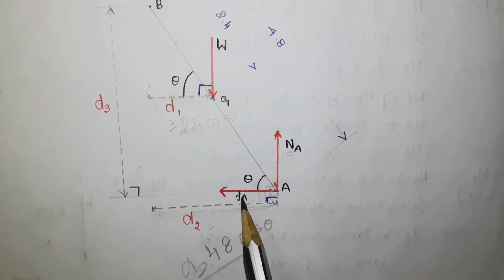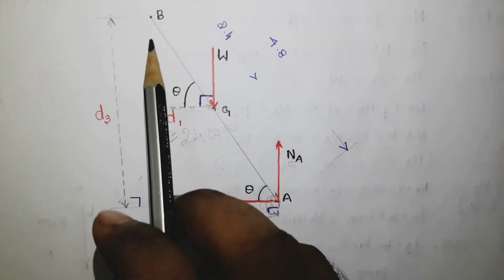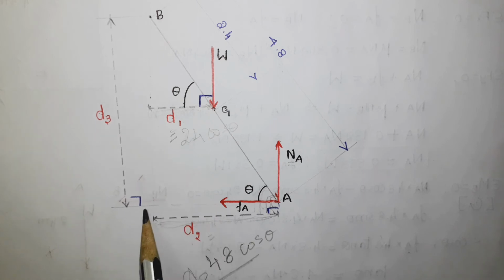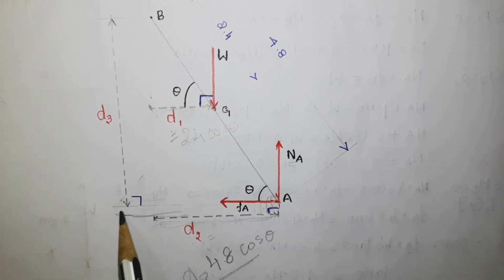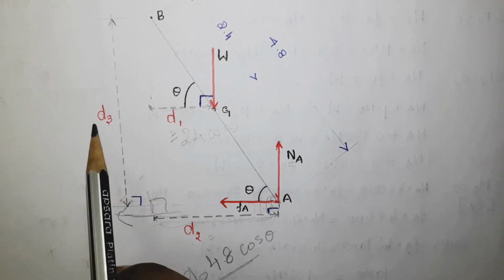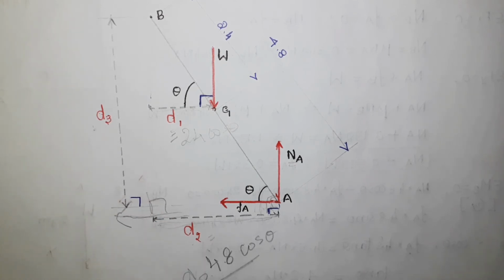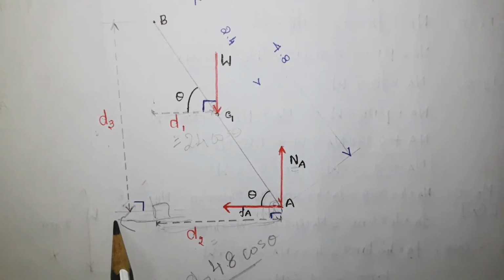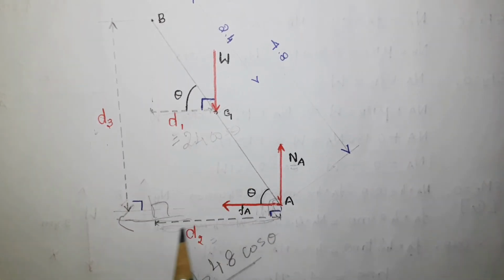Next one is Fa. Here is the moment point and this is the force Fa. Now you see here this is the perpendicular distance, D3, for the force Fa. D3 can be found using the same relationship.